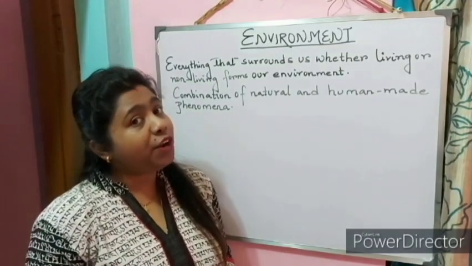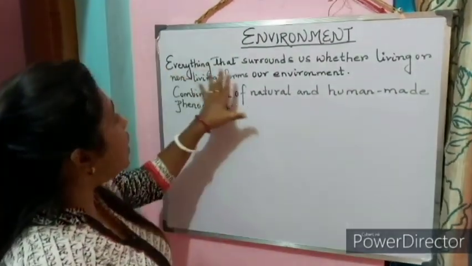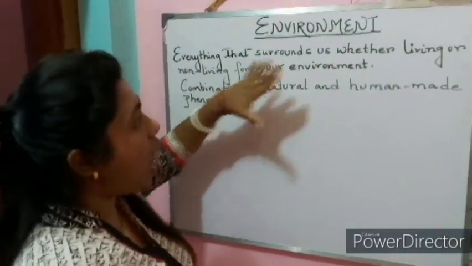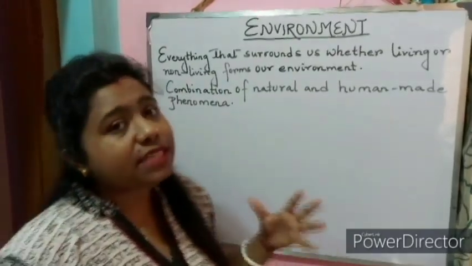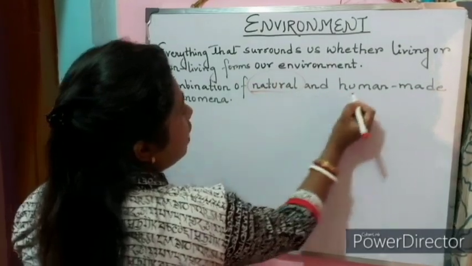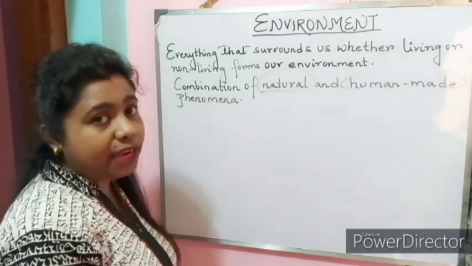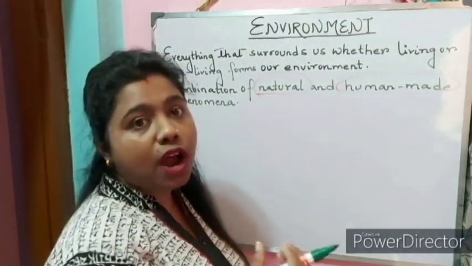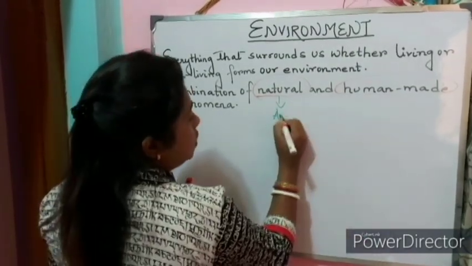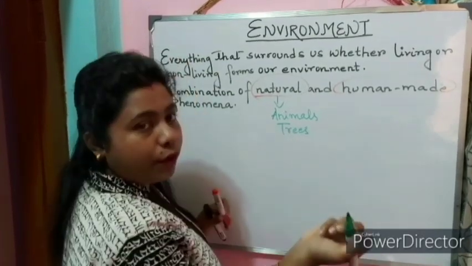Now, what is environment then? Environment means everything that surrounds us. So everything that surrounds us, whether living or non-living, forms our environment. So we can say that environment is actually a combination of both natural and human-made phenomena. As we can see in the environment, there are certain things which are formed naturally, like animals, trees, right?